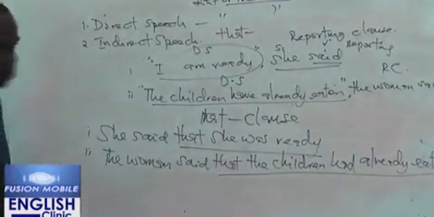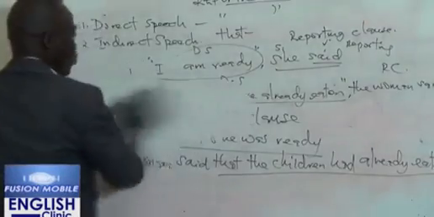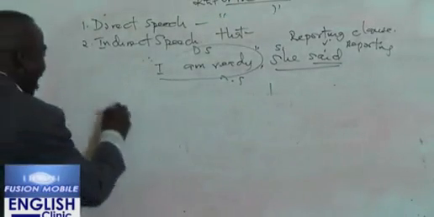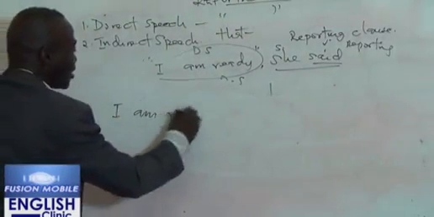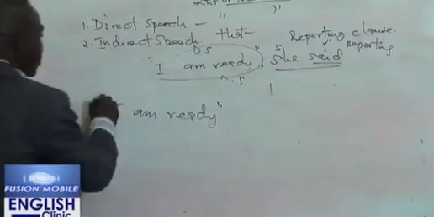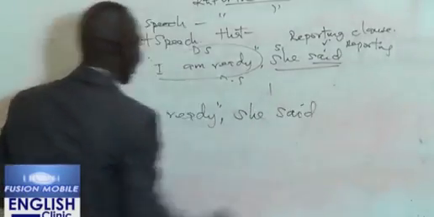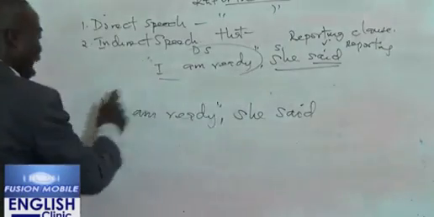So let me make it clearer for us to see. Let's do it this way. "I am ready," she said. Now, like I said before, this "I am ready" is what?